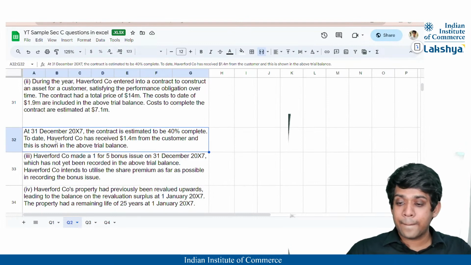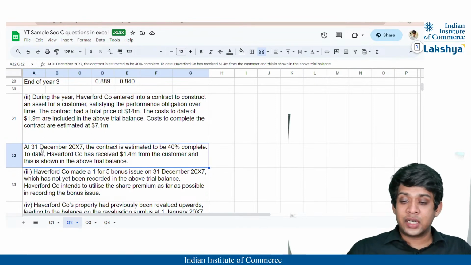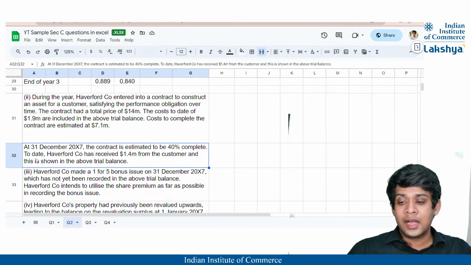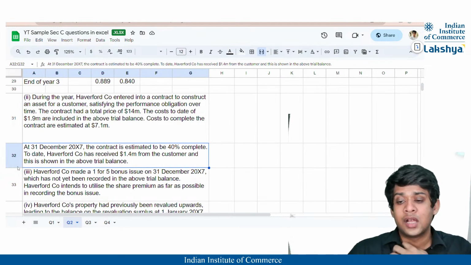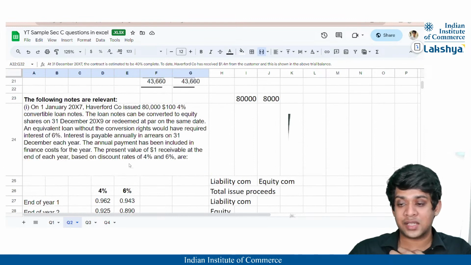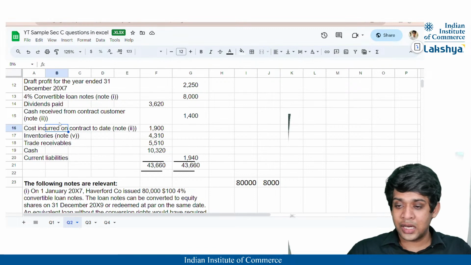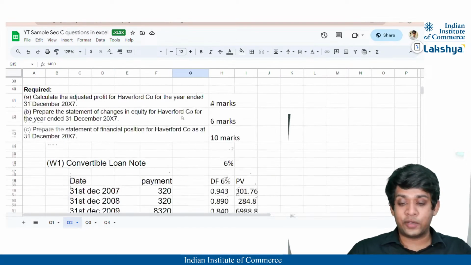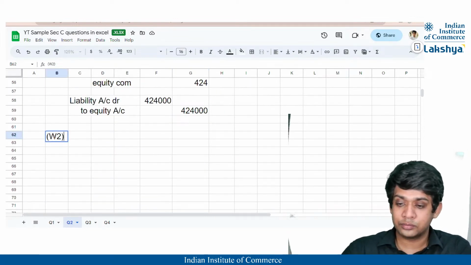Then cost to complete is $7.1 million. At 31st December 2007, the contract is estimated to be 40% complete, and to date, Haverford Company has received 1.4 million from the customer, and this is shown in the above trial balance, right? So it must have been shown in the above trial balance. Cost incurred to date, cash received from the contract customer, that is 1400, right? 1.4 million. So let us look at the working note 2, that is for revenue.